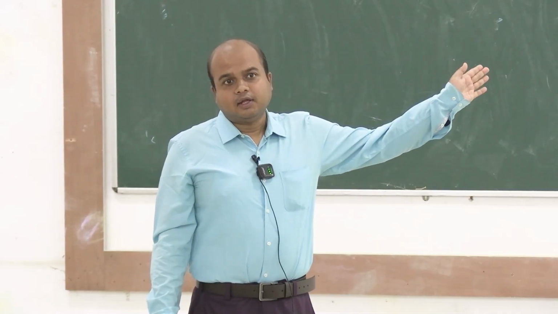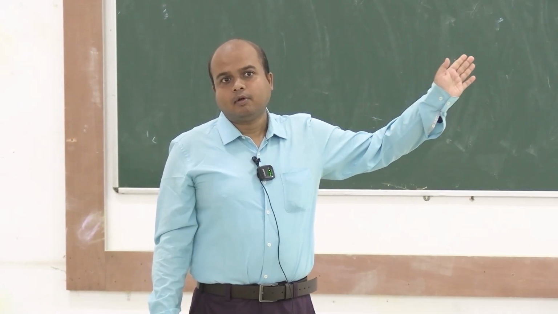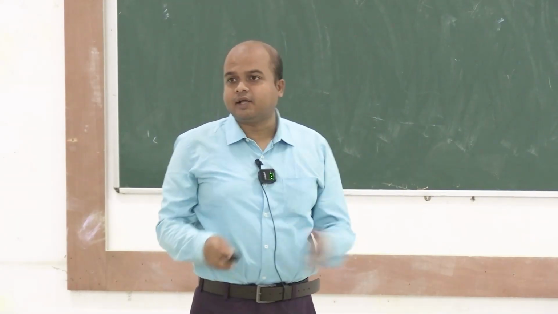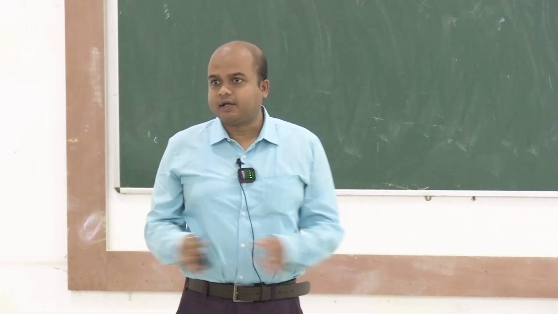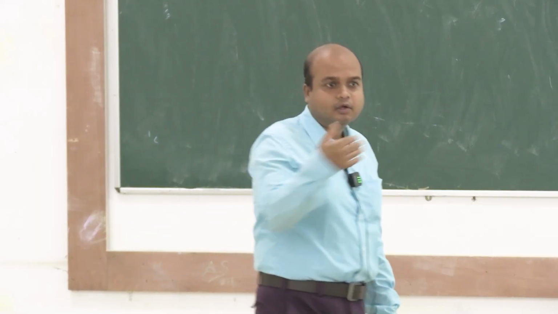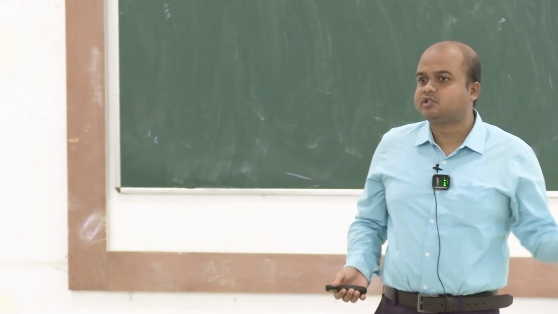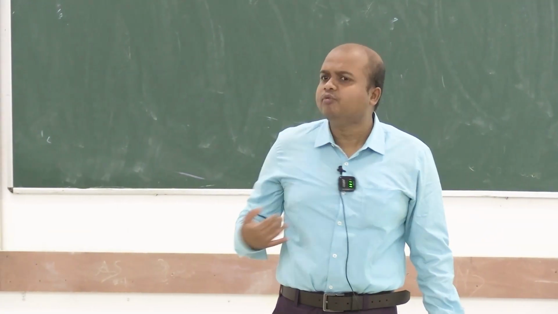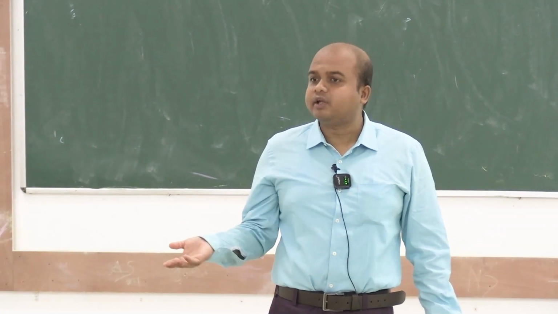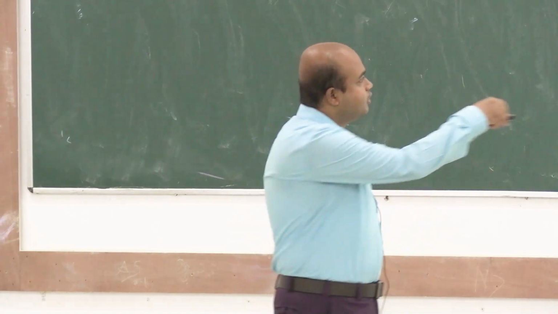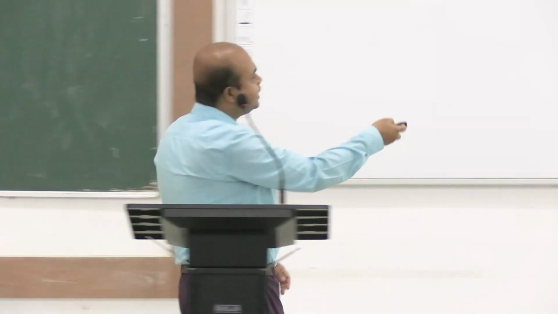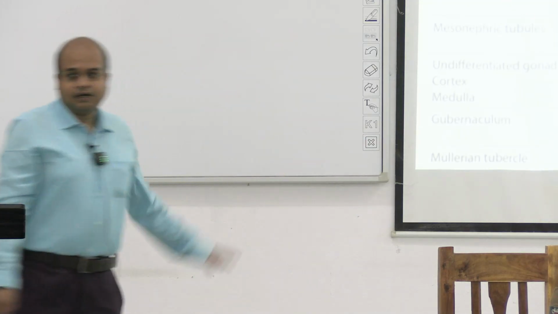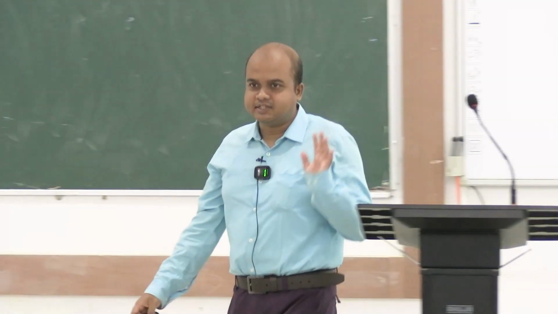If there is no formation from the undifferentiated gonads, the bipotential gonad at that stage can become either the testis or the ovary. If the testis is formed, there will be testosterone, and from the Sertoli cells there will be AMH, and then male type of development. If they are not there, there will be female type of development. Again, extensive structures are not needed, at least for this discussion.